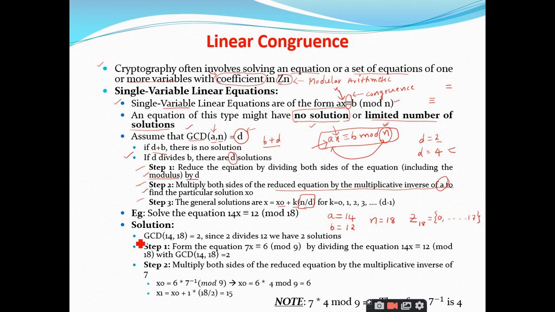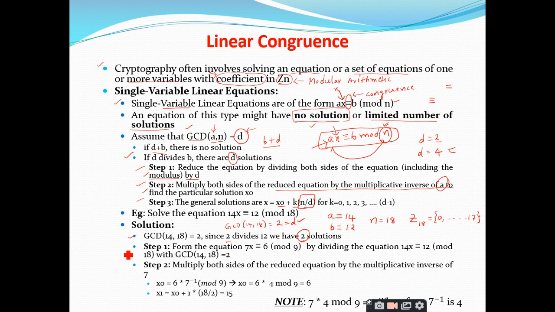Now the first step is to find the GCD of a and n. What is the GCD of 14 comma 18? 2, sir. It is 2. And this is called d, right? You have to check whether d divides this b or not. Yes, it exactly divides. 12 by 2 is 6, therefore it is dividing. So you can say that there are 2 solutions, d number of solutions. What is the value of d here? It is 2. So you have 2 solutions for the given equation. Is it clear up to this point?